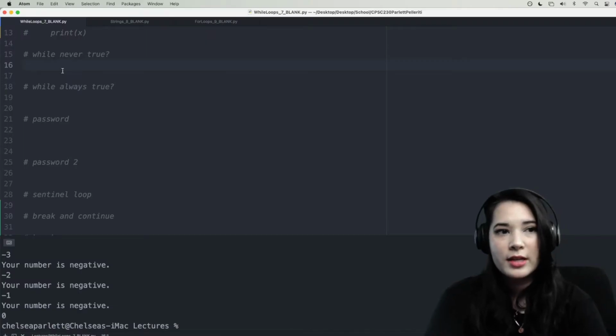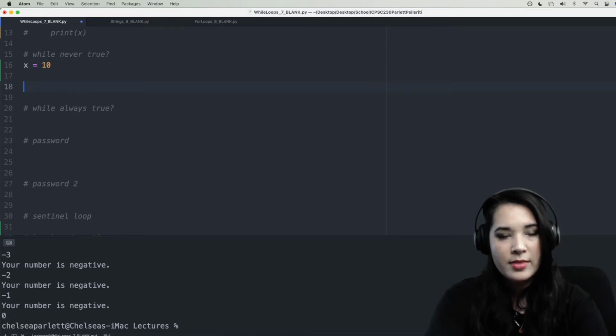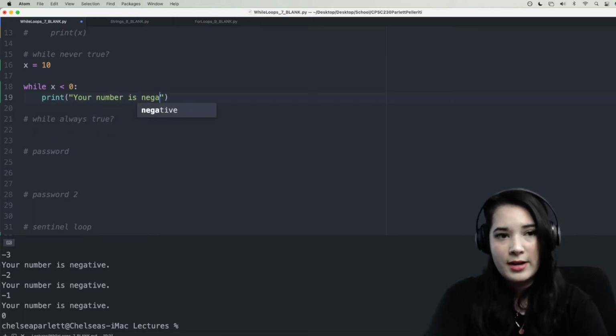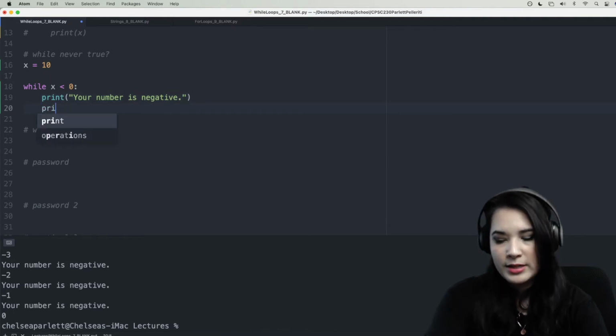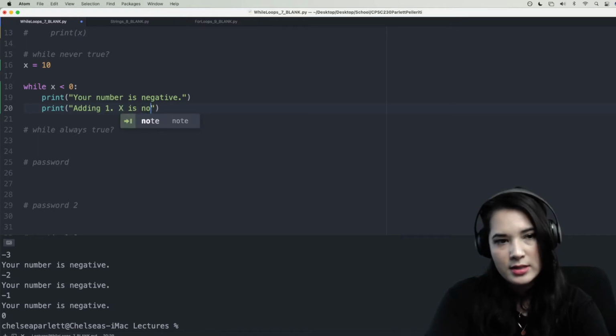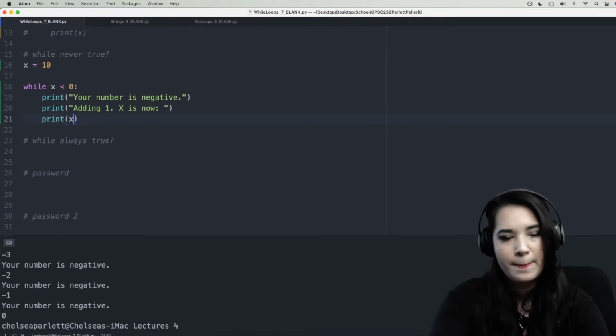All right, let's go ahead and have a variable called x and set it equal to 10. Then we'll have a while loop which checks whether x is less than 0. If it is, we'll print your number is negative, just as before. And then we'll go ahead and print adding 1, x is now, and then we'll print x.